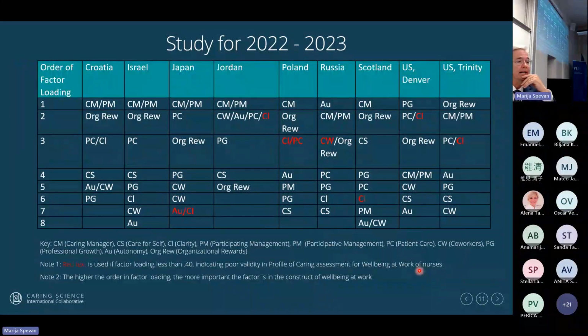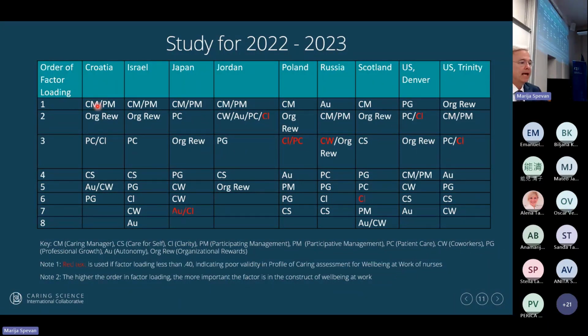Now this one I think is very interesting, but stick with me. This is a really informative slide. What this means is when you have a factor load, when you're doing a confirmatory factor analysis, the higher the load, if it enters into the equation first, that's more important. So the higher it is in the entry into the results, the more important it is.